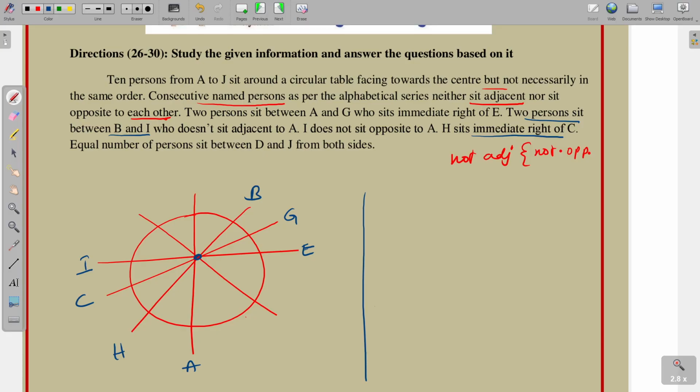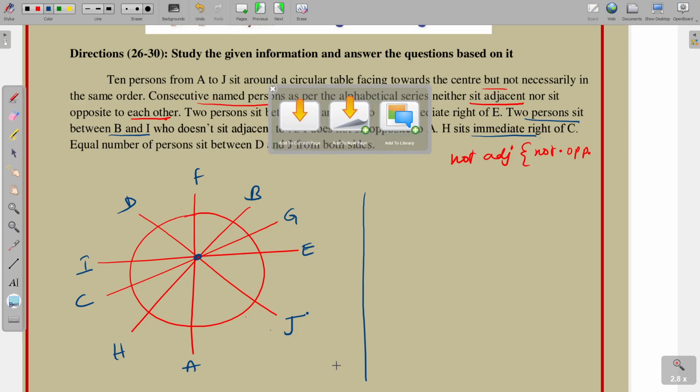Next point, an equal number of persons sit between G and J from both sides. So D and J, suppose I place D here, then E and D become immediate neighbors, so this one is not required. So J is placed here, D is placed here, and the remaining person F comes here. So it is the final arrangement. No two consecutive persons are adjacent and no two persons are immediate opposite to each other. So let us move on to the questions.